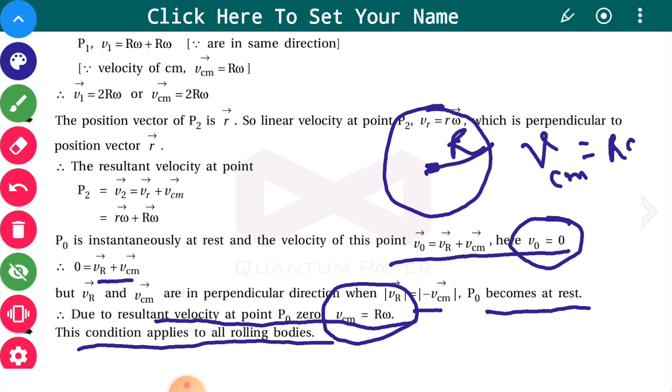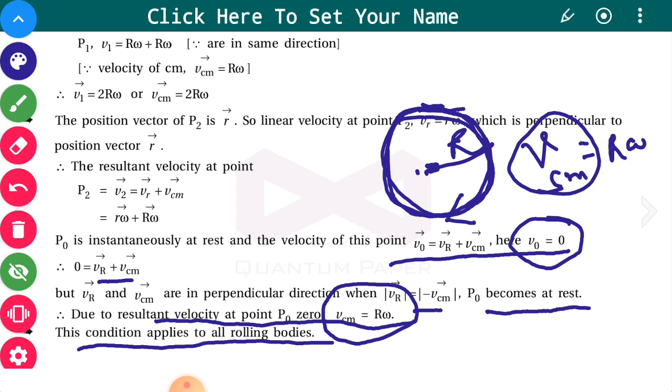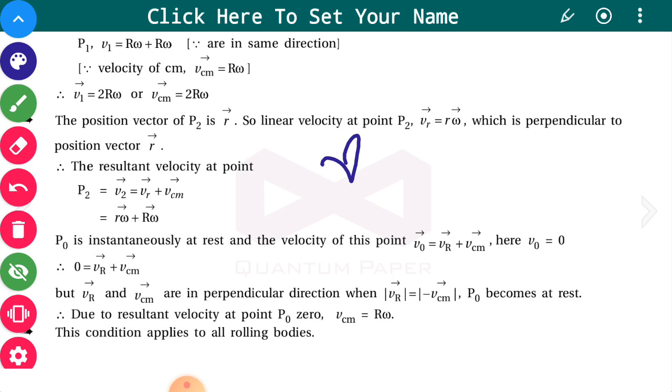All the particles on the rigid body perform circular motion about the axis of rotation, and the body as a whole performs linear motion with linear velocity VCM, and that VCM is equal to R omega.